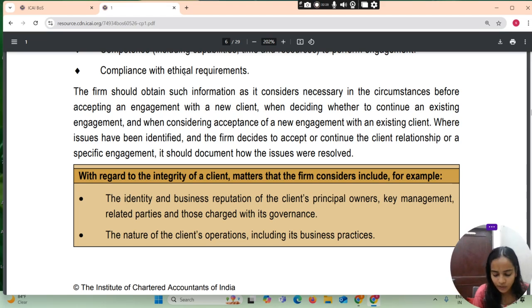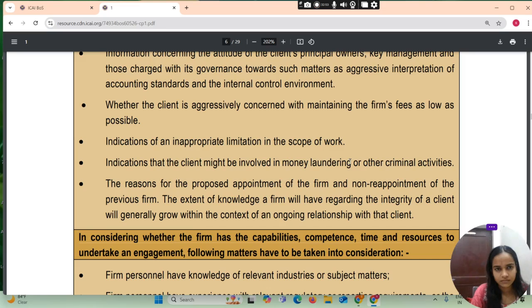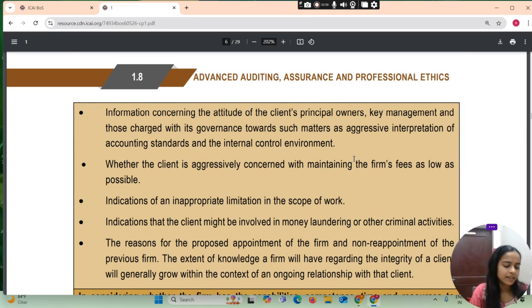With regard to the integrity of the client, matters that the firm considers include, for example, the identity and business reputation of the client, principals, owners, key management, related parties, and those charged with its governance. The nature of the client's operations, including its business practices. Information concerning the attitude of the client, principals, owners, key management, and those charged with governance towards such matters as aggressive interpretation of accounting standards and the internal control environment.